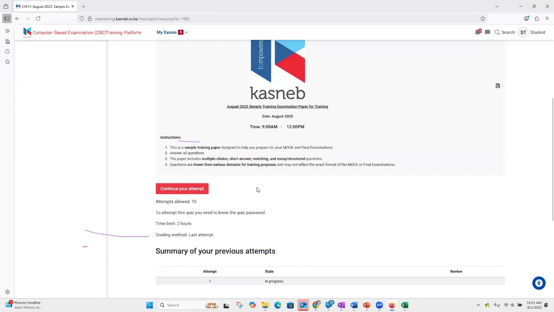And this time, it doesn't read what it was reading when we were starting. I believe the first time it was probably reading start attempt, but now it says continue your attempt.